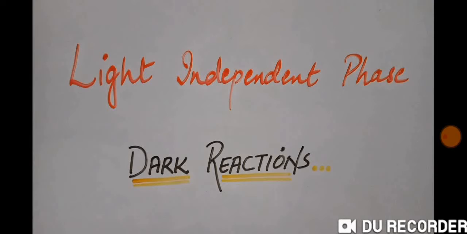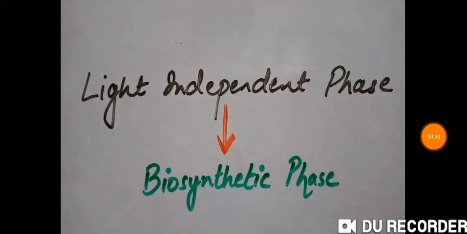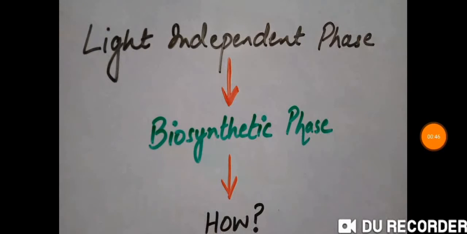The light independent phase, also called the dark reactions. The light independent phase of photosynthesis is basically a biosynthetic phase. This particularly means that something is getting synthesized during this phase. Or in simpler terms, you can say it's an anabolic process. But the question is, how is this a biosynthetic phase? And what is being synthesized during this phase of photosynthesis?